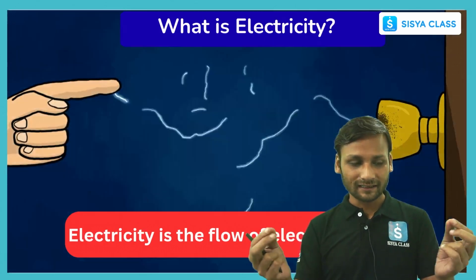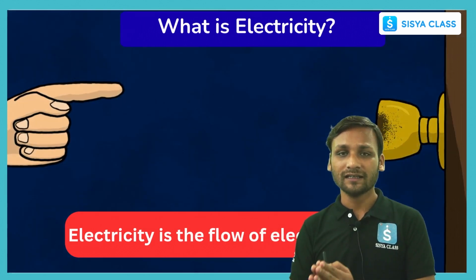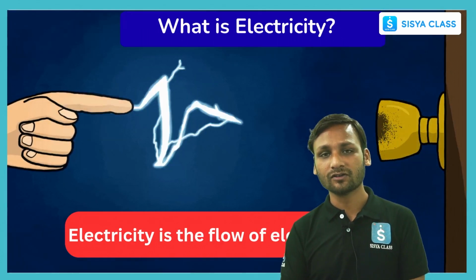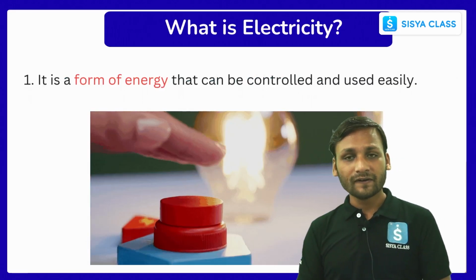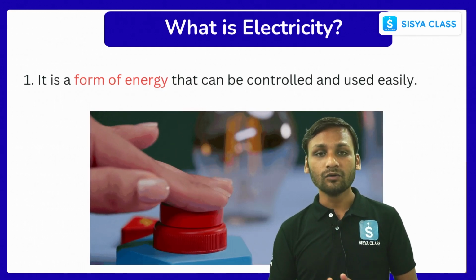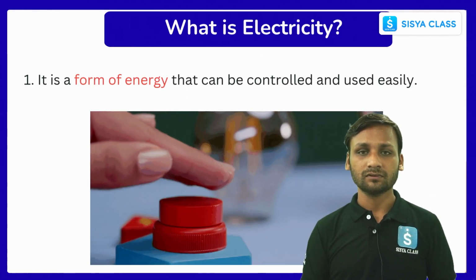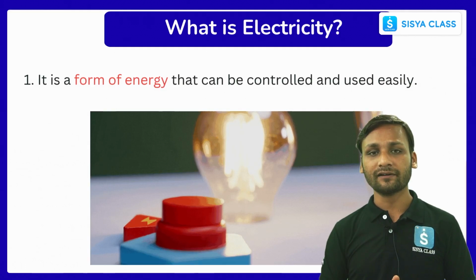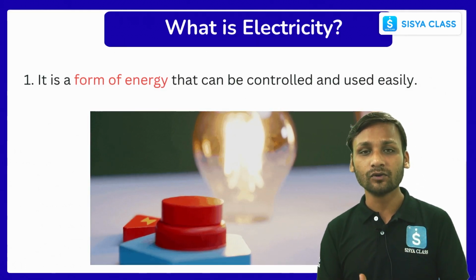Or we say the electric current flows through that particular wire. So whenever the electric charges flow, electricity is generated or produced. Electricity is produced because of the flow of electric charges. It is a form of energy that can be controlled easily. How? You must have switched on, let's say, your bulb. You came to your home, went to your room, switched on your electric bulb, and then it starts glowing.